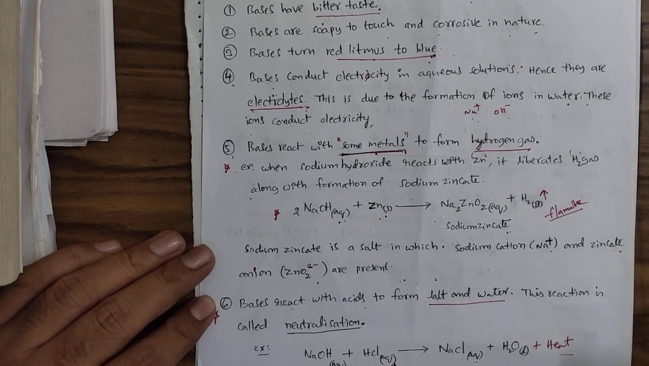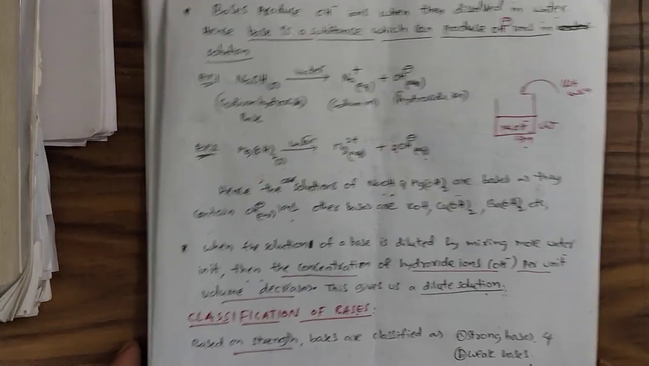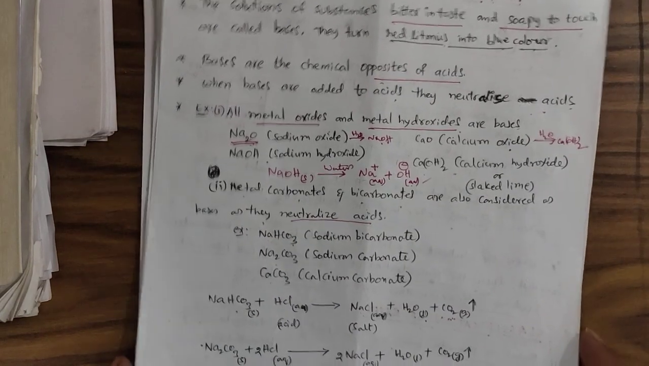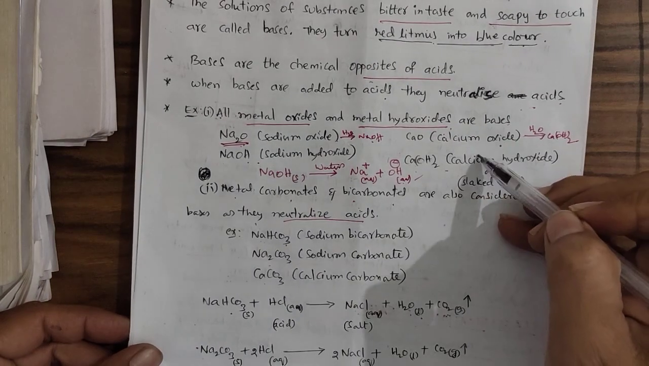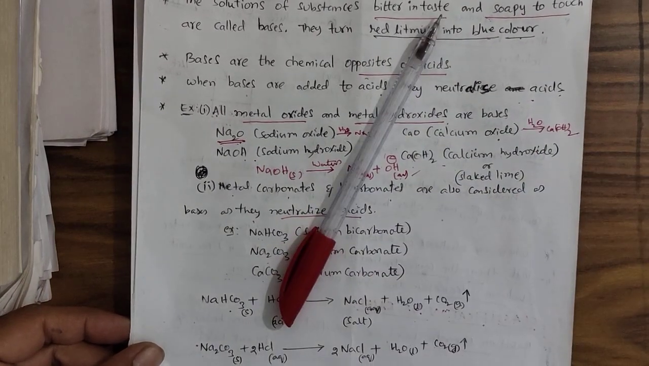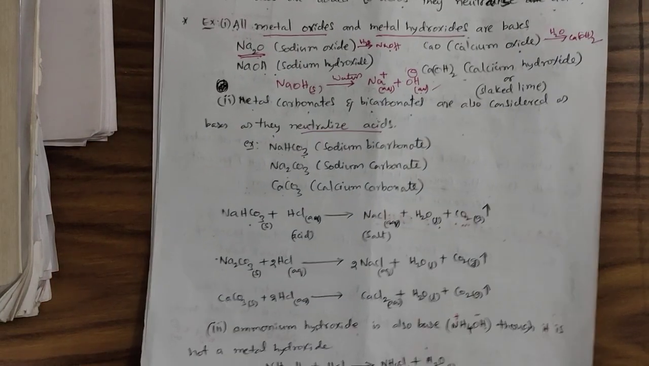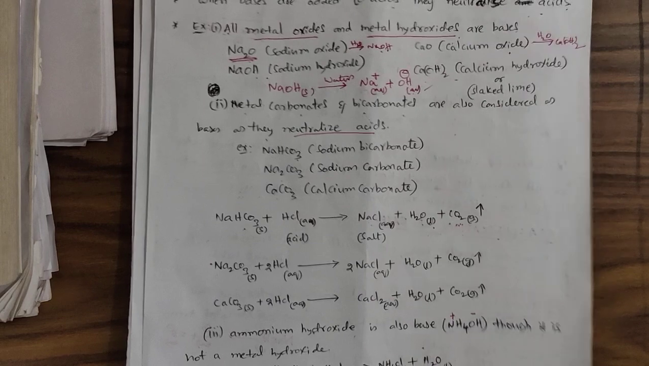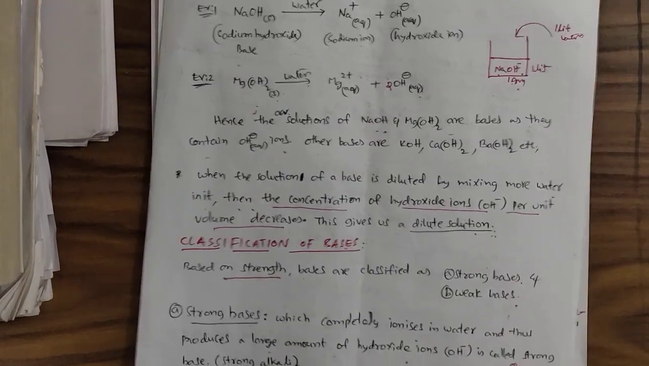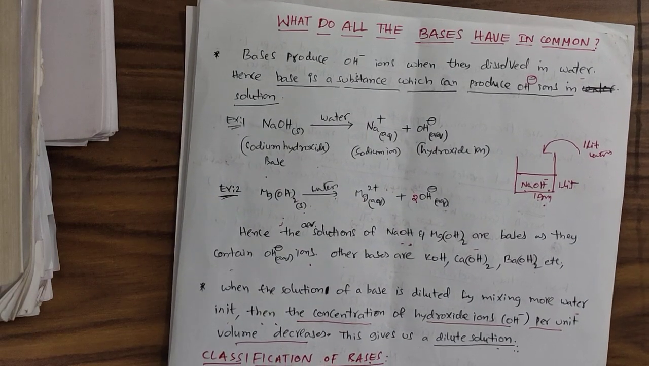So meanwhile, what have we discussed today? I am going to summarize the topics. So we have studied what are bases, then we have studied some examples of the bases, and we realized bases are the chemical opposites of acids, and also the various examples of bases: metal oxides, metal hydroxides, metal carbonates, metal bicarbonates, ammonium hydroxide, even though there is no metal, and all the bases in common are having OH minus ion in it.